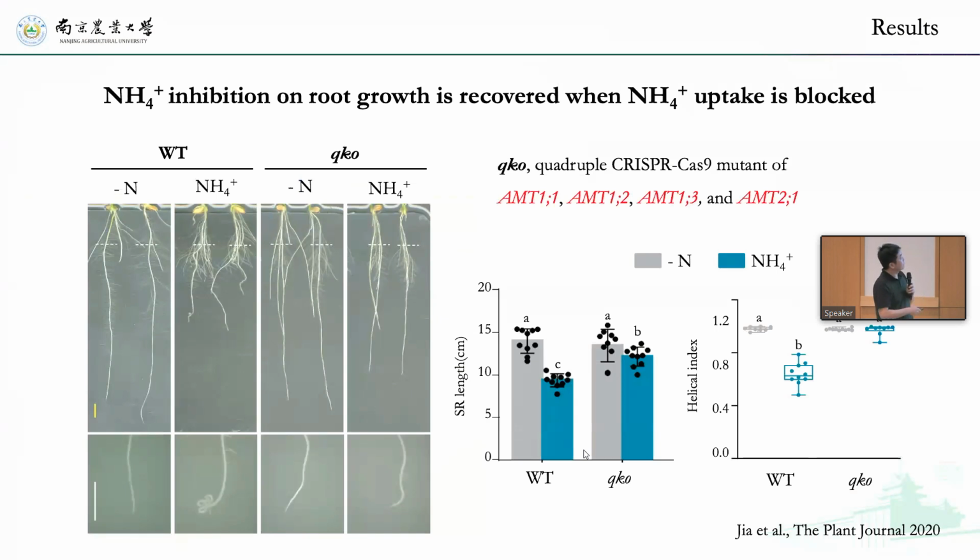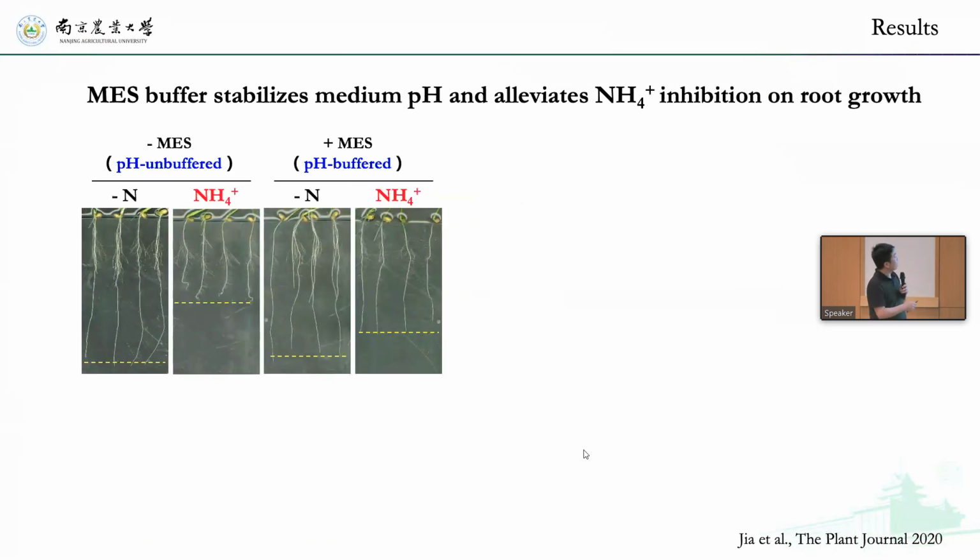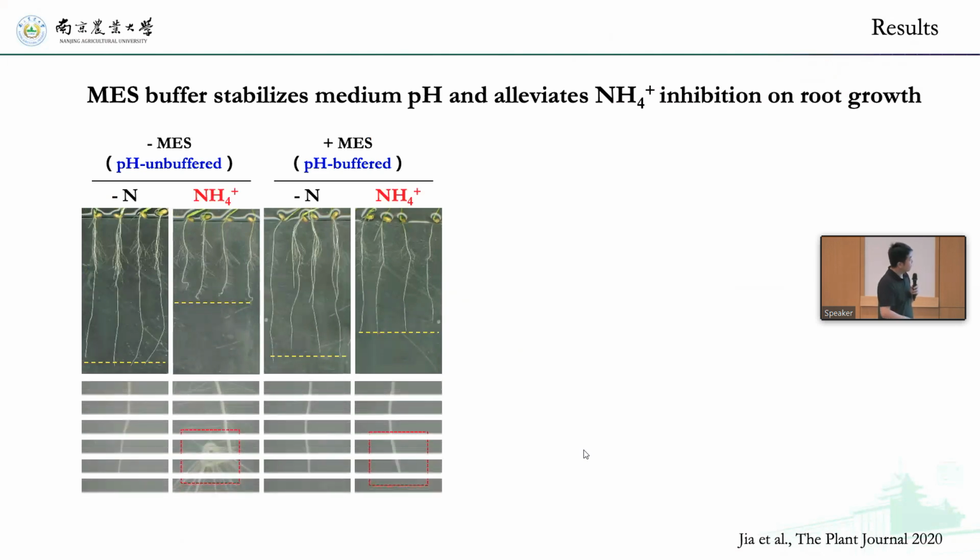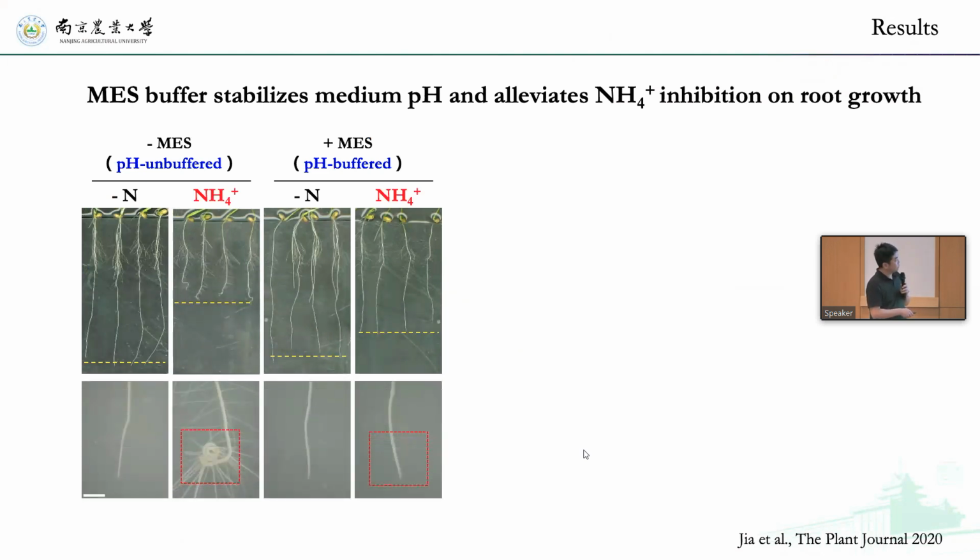We generated a CRISPR mutant of the AMT4 members, and found that in this mutant, the ammonium inhibition of root growth and the induced helical root response were completely recovered. So this response is associated with ammonium uptake. Meanwhile, we found that when we add MES, a pH buffer, into the medium, it also restores primary root elongation and rescues the helical root response. So it is probably because of the medium pH changes.